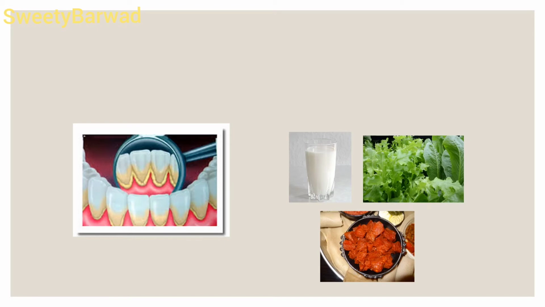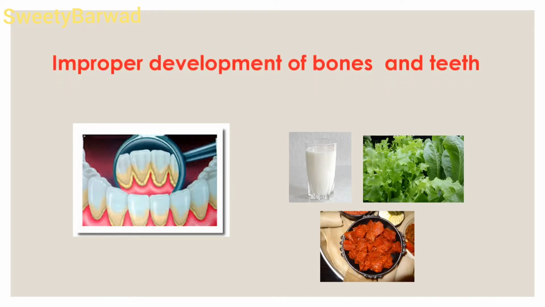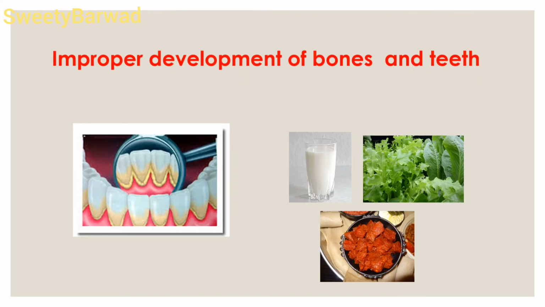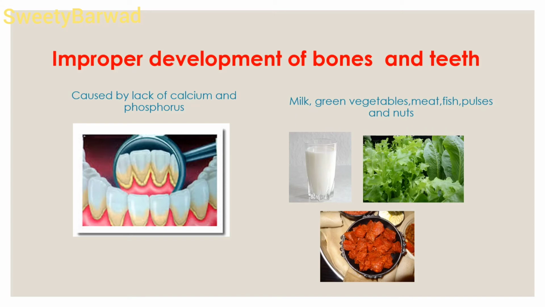The other disease is improper development of bones and teeth. It is caused by the lack of calcium and phosphorus. The symptom of this disease is that bones and teeth become weak and brittle. So to avoid this, you have to eat milk, green vegetables, meat, fish, pulses and nuts. Children, these are the diseases that occur due to the lack of nutrients over a long period.